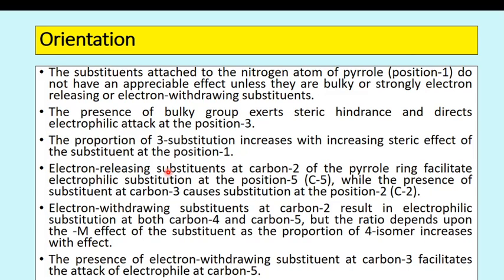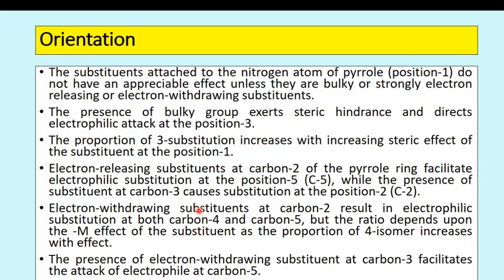Then, electron releasing substituent at carbon 2. Due to the presence of an electron releasing substituent at position 2 of the pyrrole ring, electrophilic substitution occurs at position 5, an alpha position, that is alpha dash, while the presence of a substituent at carbon 3 causes substitution at position 2.